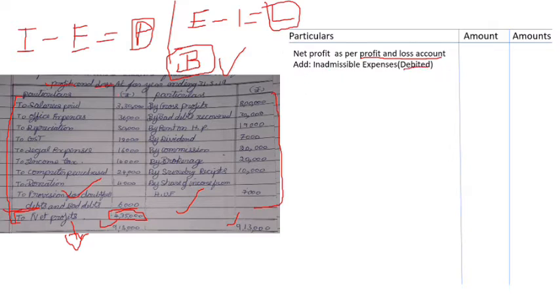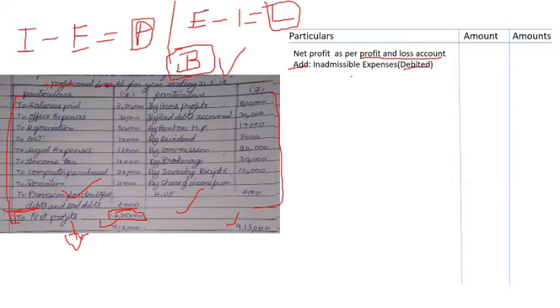So basically, to arrive at the profit, we would have minused all the expenditure from all the income, correct? When such an expense shouldn't have been subtracted, but we have done it, to make the adjustment we have to add it back, right? So that is what we are doing here. We take the inadmissible expenses and add it back. Clear?